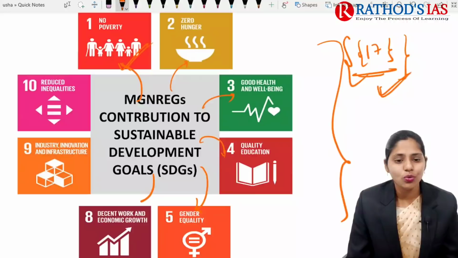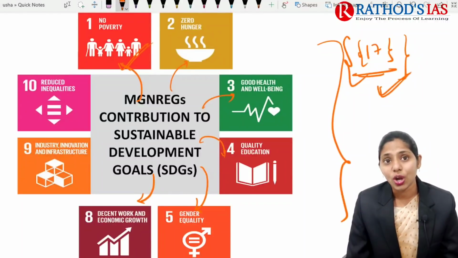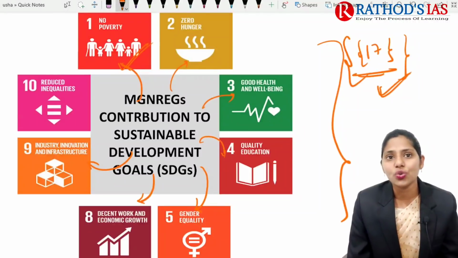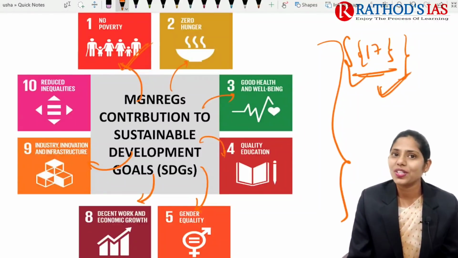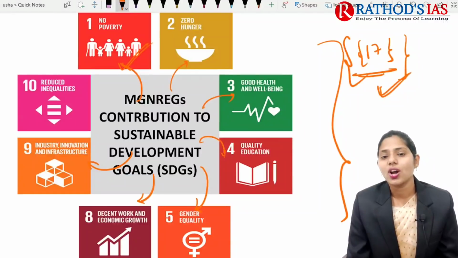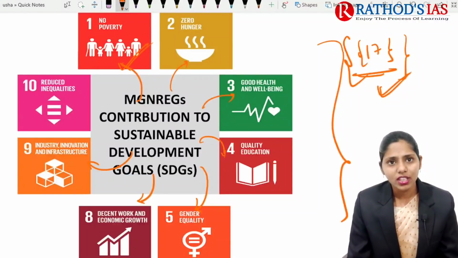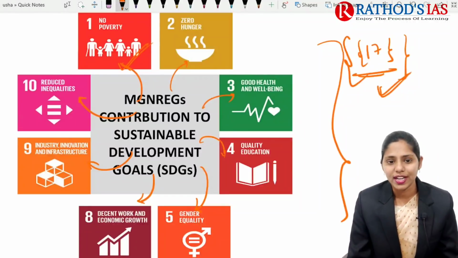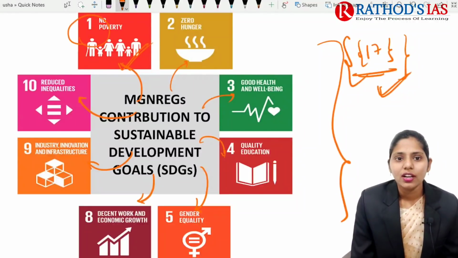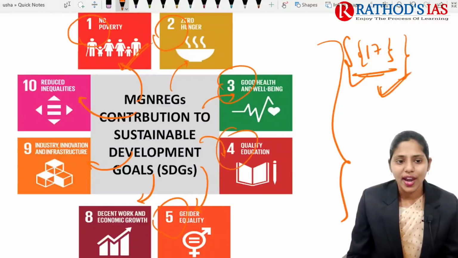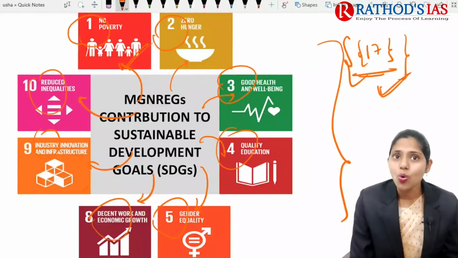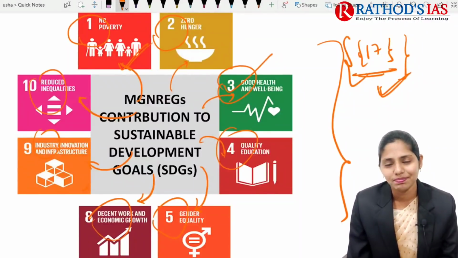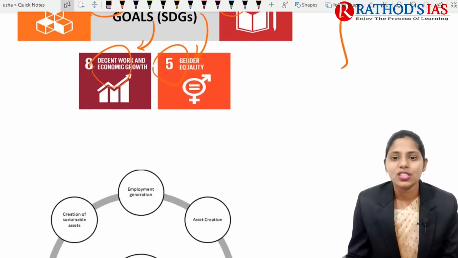MGNREGA will also ensure decent work and economic growth of our country, and focus on creation of assets, so we can go for innovations like domestic industries, or sometimes cottage industries in the villages. The next one is reducing inequalities. So these are sustainable development goals 1, 2, 3, 4, 5, 8, 9, 10. These goals are addressed by MGNREGA, and you can write these in your mains answer as well. Now let us see the next infographic.